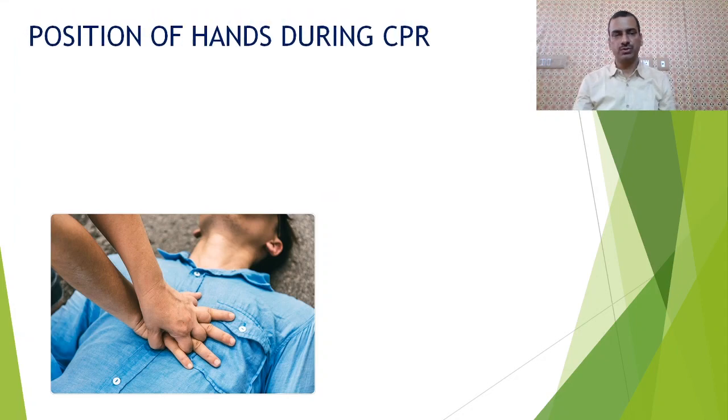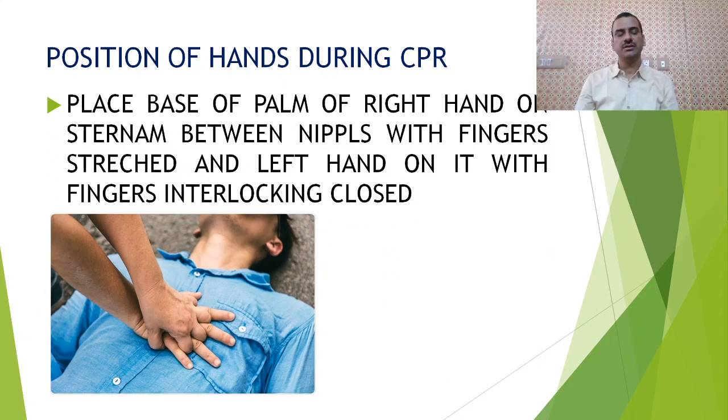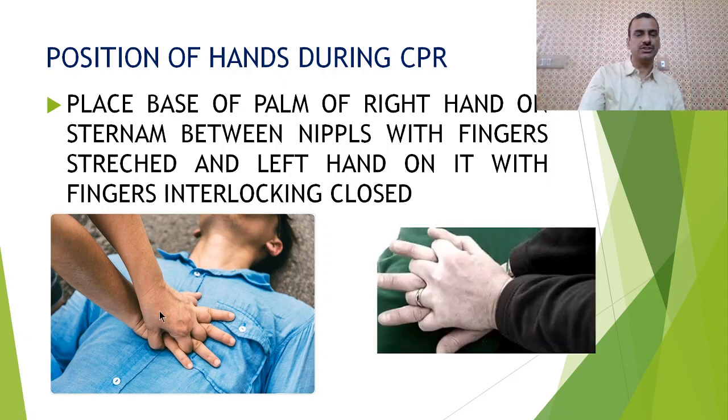What should be the position of your hands during CPR? Your position should be like this. You can place the heel of your right hand palm on the sternum between the nipples and then the left hand above it, and the fingers of the left hand are locked in this way and placed on the right. You can see here the exact position.